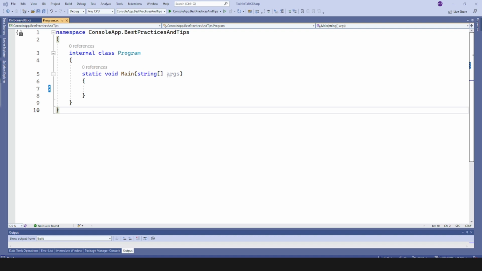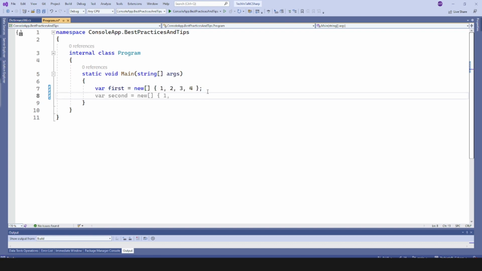I have one question. Can we compare two arrays in C sharp? And by compare, I mean the actual values inside two arrays. Let's find out. Let's say I have two arrays first, and I will initialize that with integers 1, 2, 3 and 4. And I will use the same for the second one this way. I can rename it to second.